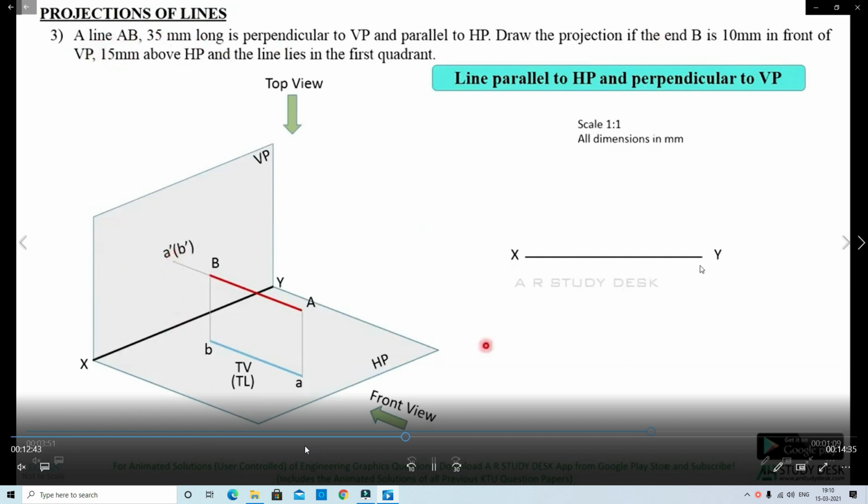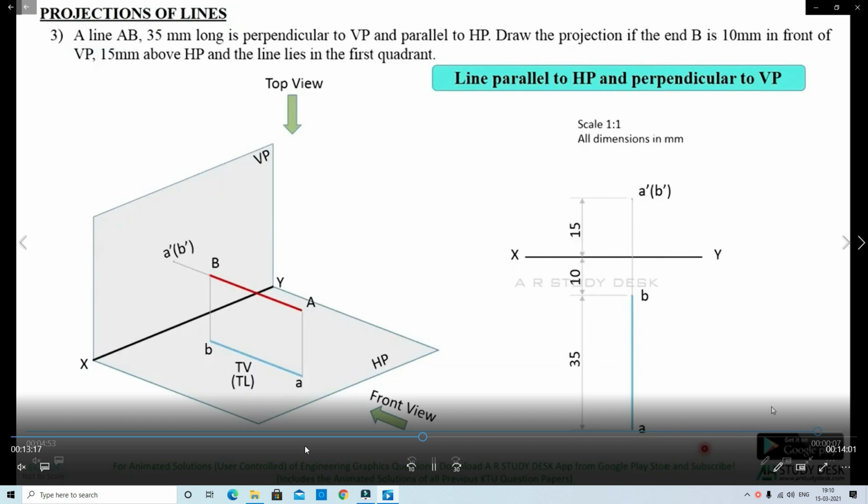Above HP 15 mm, in front of VP 10 mm. At 15 mm we measure; the line is visible as a dot, A dash B dash, in the front view. The top view shows the true length, 35 mm, in front of VP, as A B.